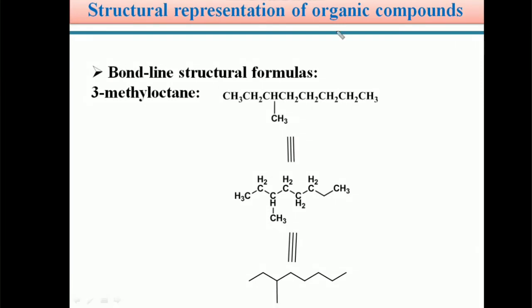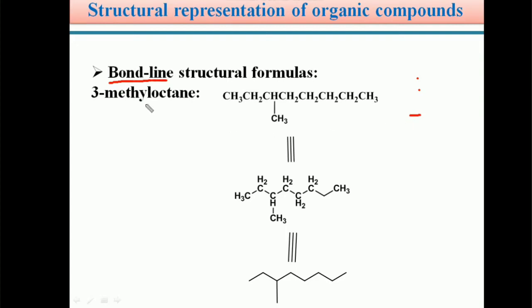So students, this 3-methyl octane can be shown in a bond line representation. The first one, the Lewis dot structure, we saw already, and there is the complete structural representation, where we denoted bonds with a dash.